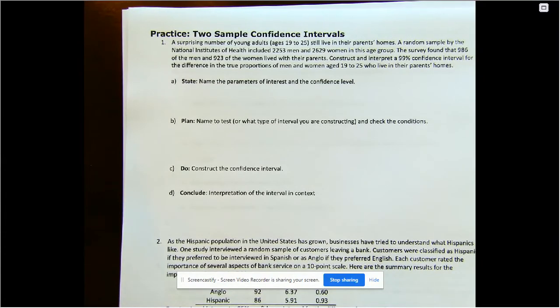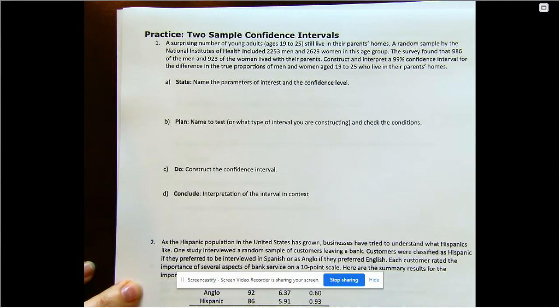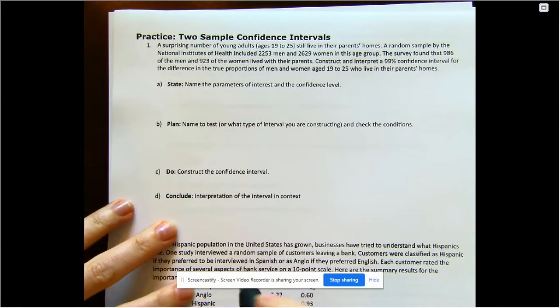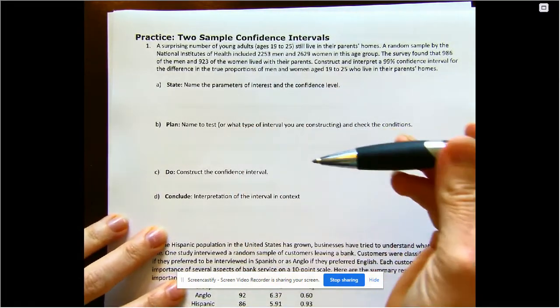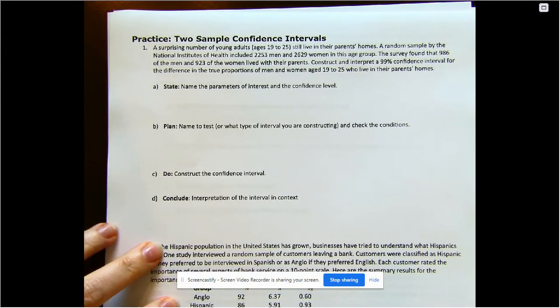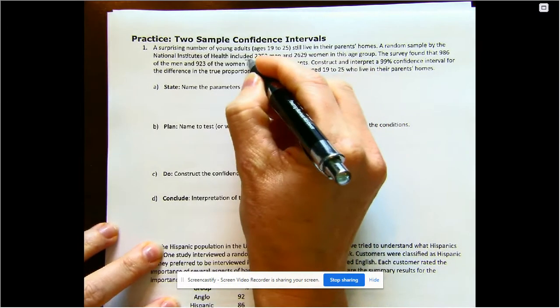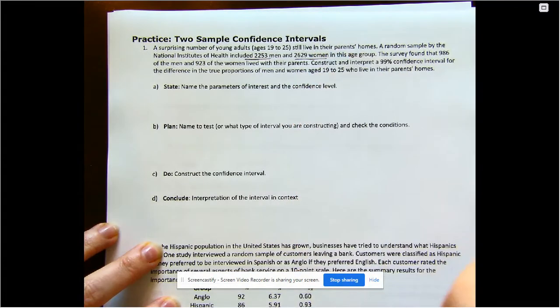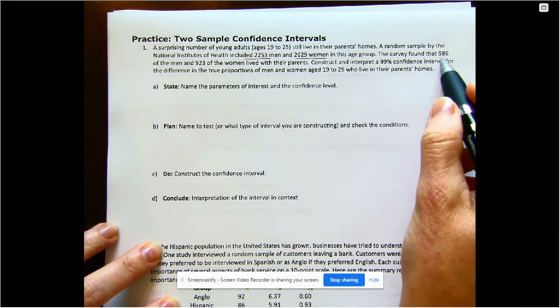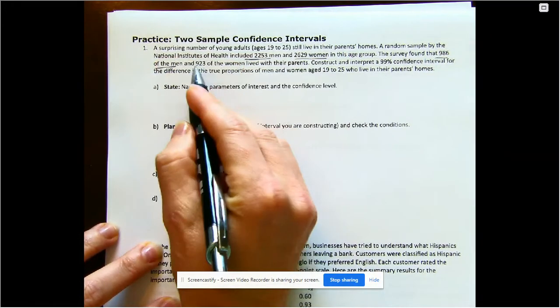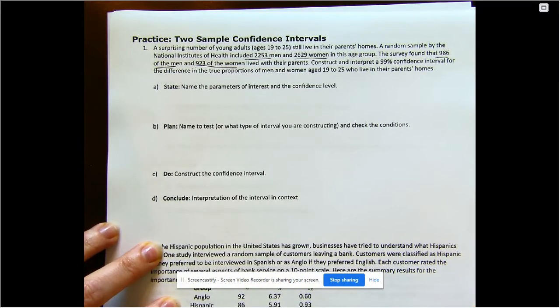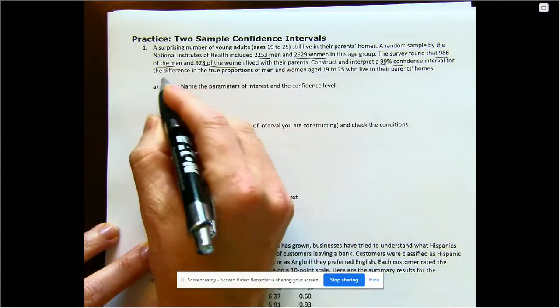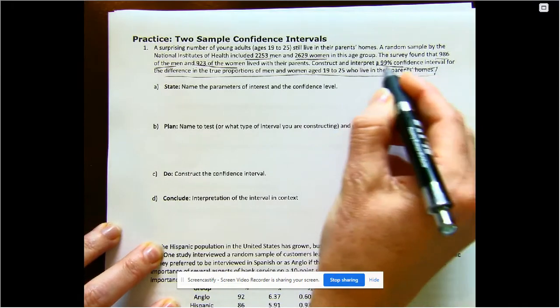Okay, so we're going to do two examples from this practice on two sample confidence intervals. We'll read through the problem. A surprising number of young adults aged 19 to 25 still live with their parents. A random sample by the National Institutes of Health included 2,253 men and 2,629 women in this age group. The survey found that 986 of the men and 293 of the women lived with their parents. Construct and interpret a 99% confidence interval for the difference in the true proportions of men and women age 19 to 25 who live in their parents' home.